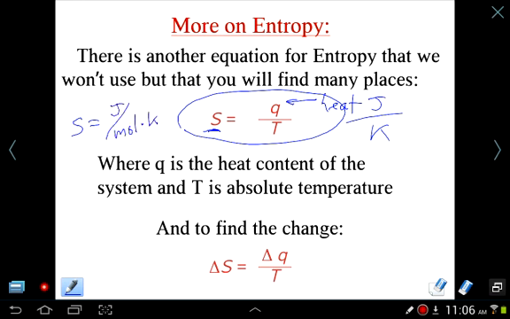And this is another equation. If you know the heat content, if you know how much heat the system has, just divide by the temperature at which the system is at. You can also find the change in the same way. You can derive it and just put a delta in front of both of these and find the change in entropy. If you know the change in heat, as long as it happens at a stable temperature, you can find the change in entropy. So these are maybe useful. You'll see these in other classes and textbooks.